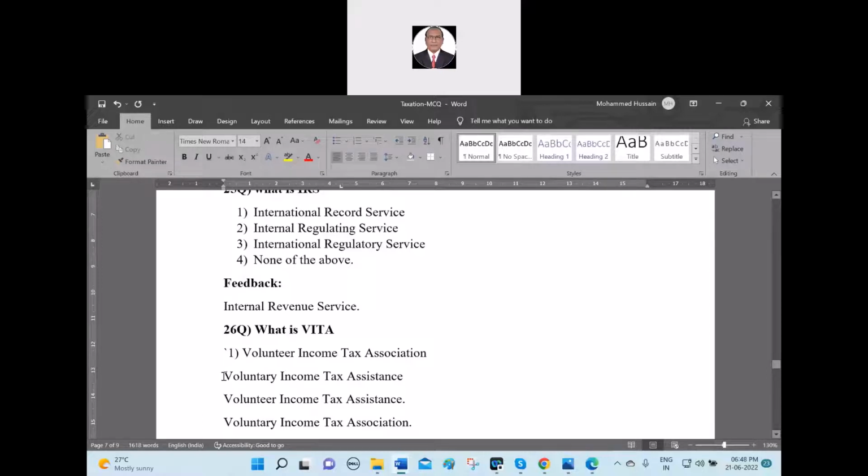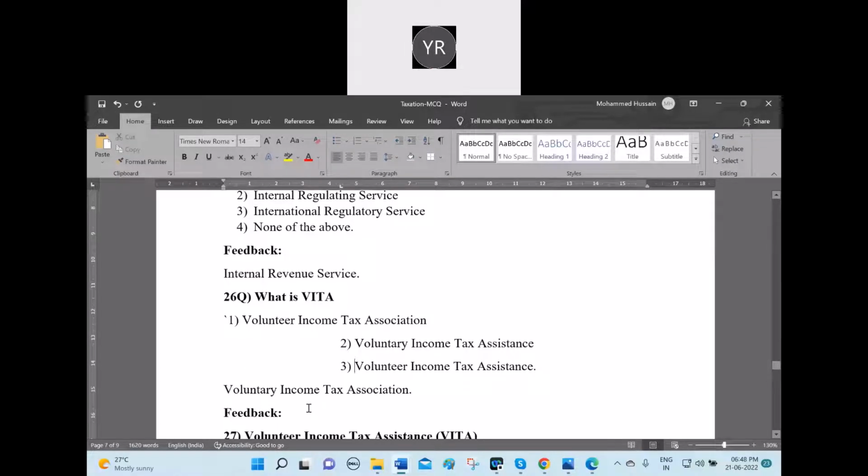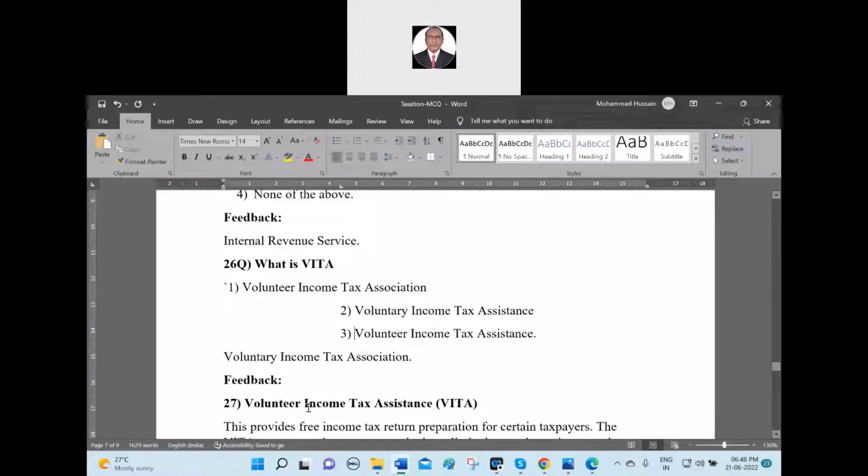Sir, option 3, Volunteer Income Tax Association. Option 2. Wrong. The answer is Volunteer Income Tax Assistance.